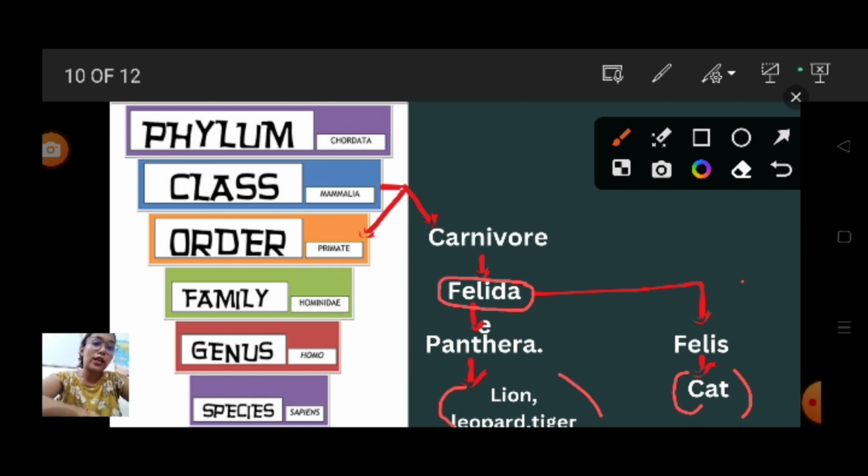That's why we say lion, leopard and tiger are from the cat family. But their genus is different. For lion, leopard and tiger it is Panthera, and for cats it is Felis.